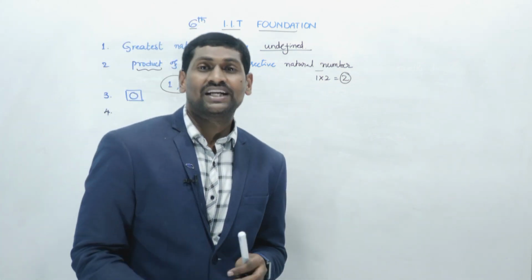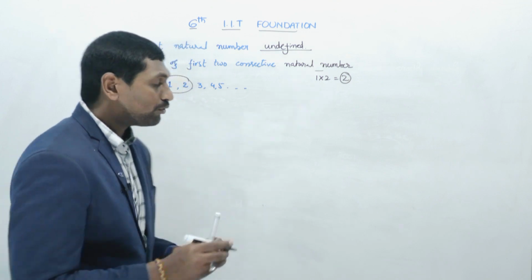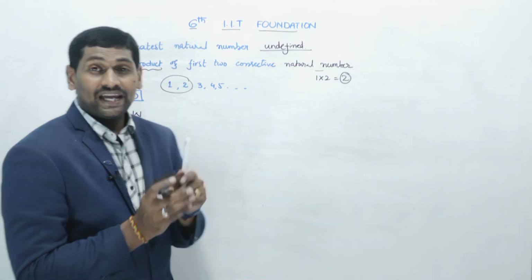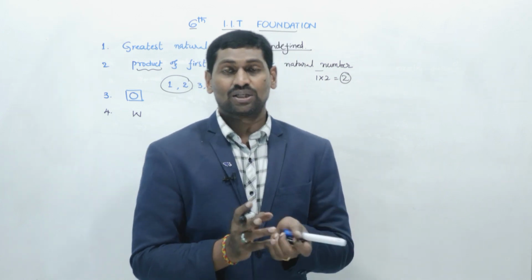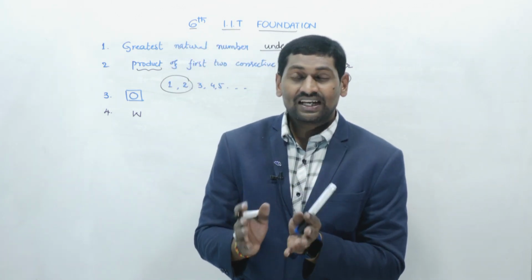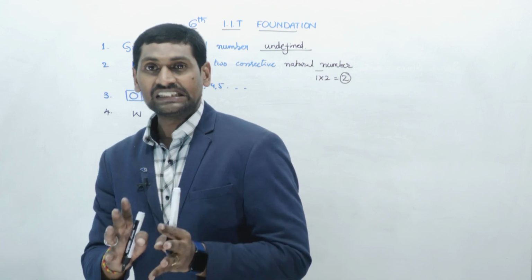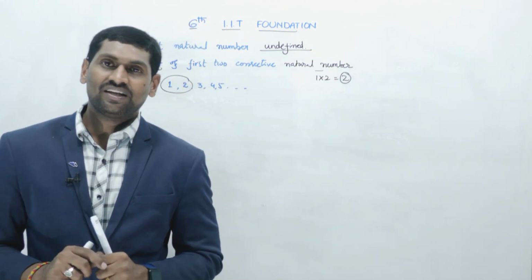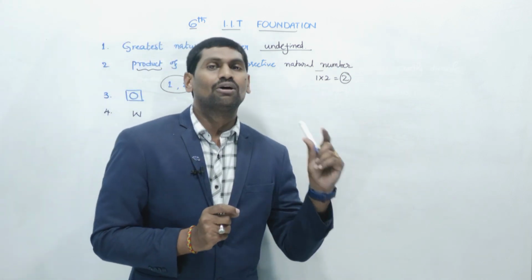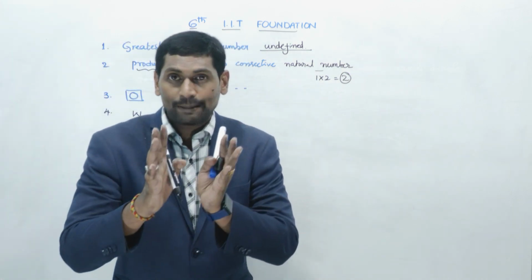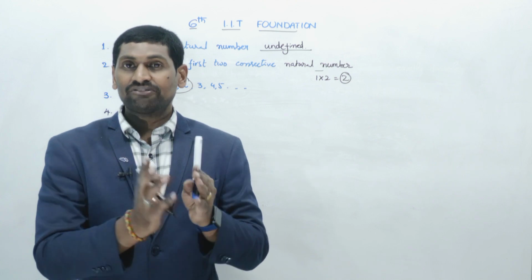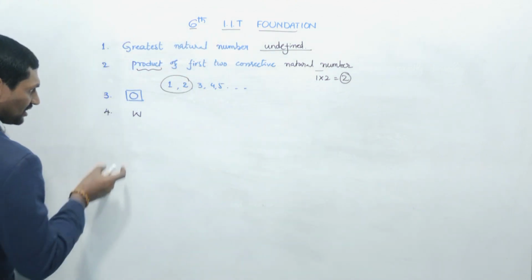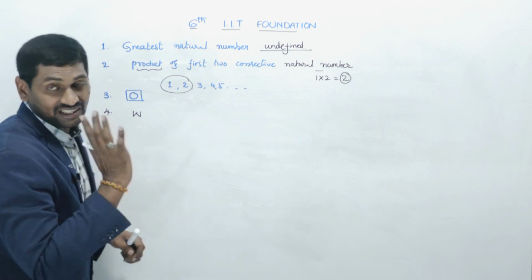The set of whole numbers is denoted by capital W. We discussed that any set of numbers, whether natural numbers, whole numbers, integers or rational numbers, is represented with only capital letters, but different sets have different letters.